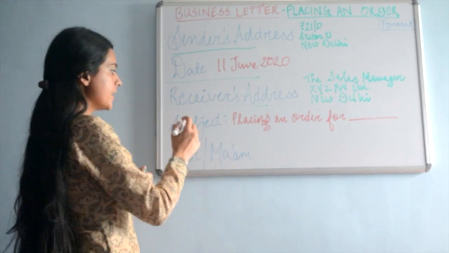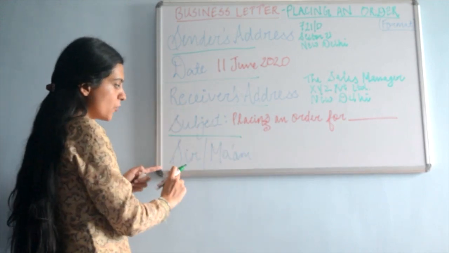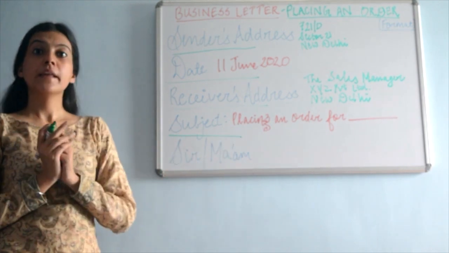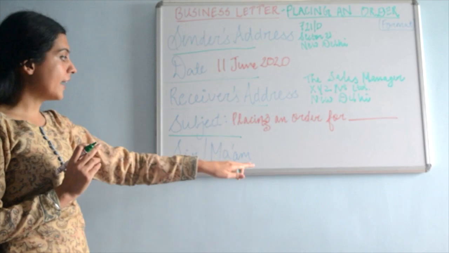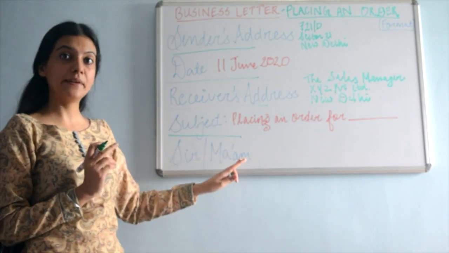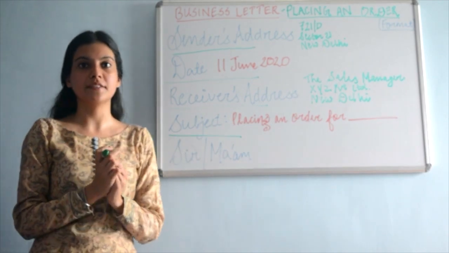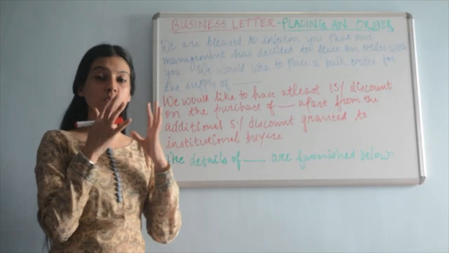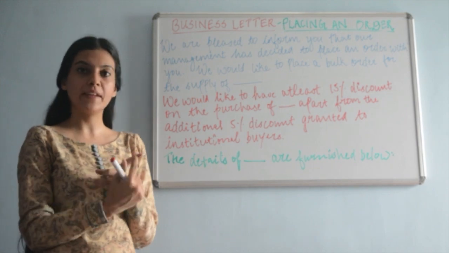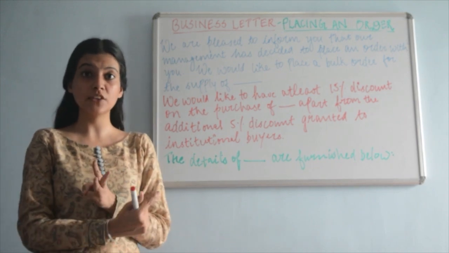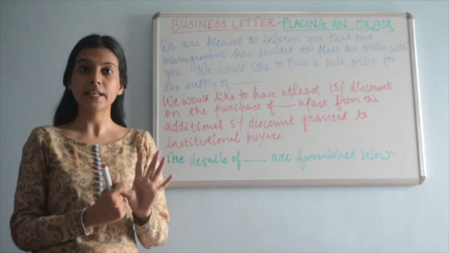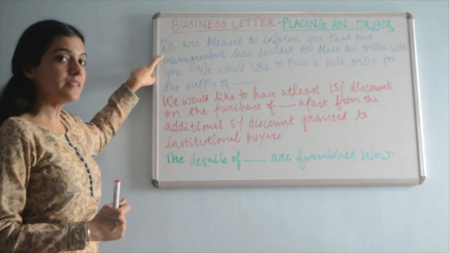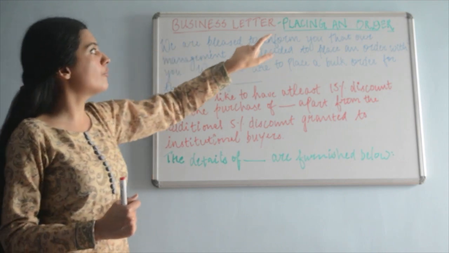Then again, you're going to leave 1 line and then you write the salutation, that is sir/madam, without a comma. After writing this sir/madam salutation, we are directly going to start the content. Okay, so let's get started with the content. You start your placing an order letter after writing your sender's address, date, receiver's address, subject and salutation. Then comes the body of your letter, which is going to start with, we are pleased to inform you.